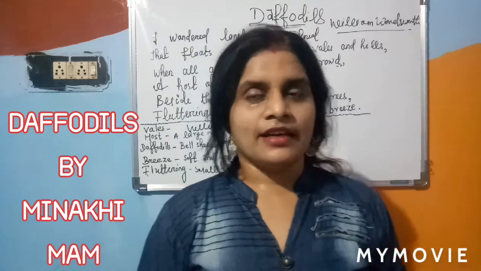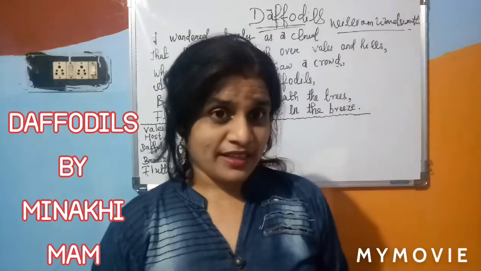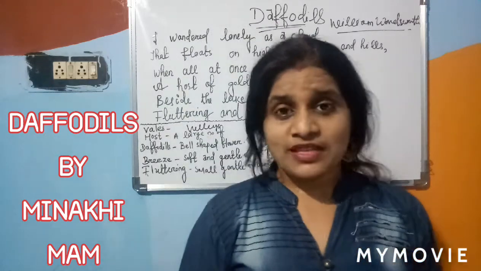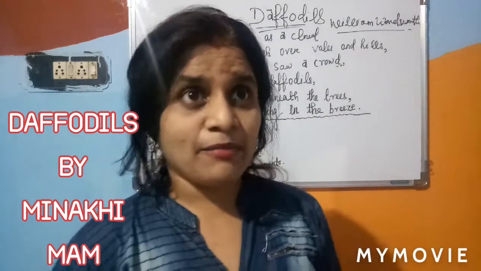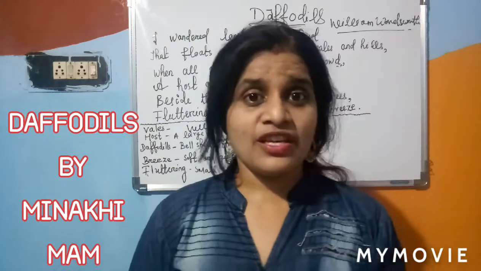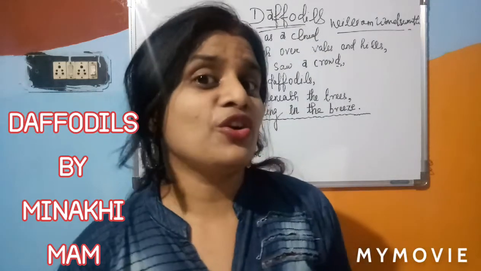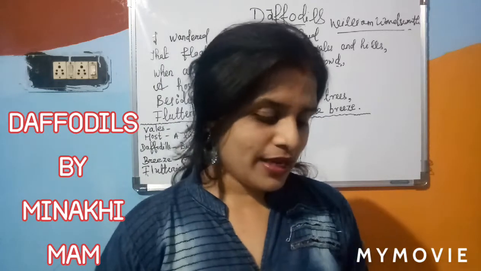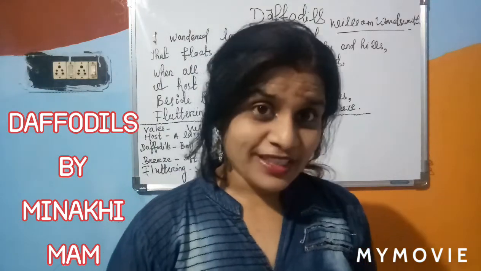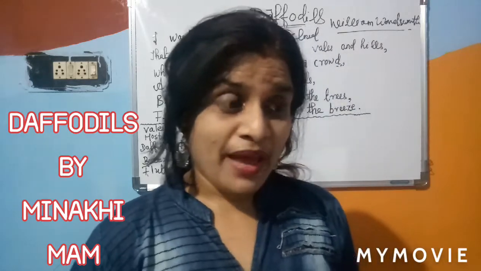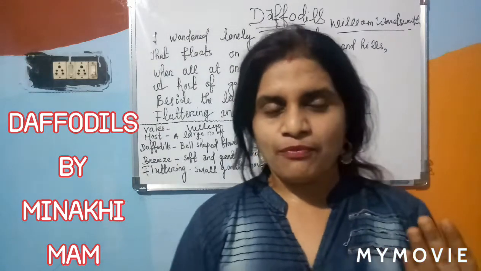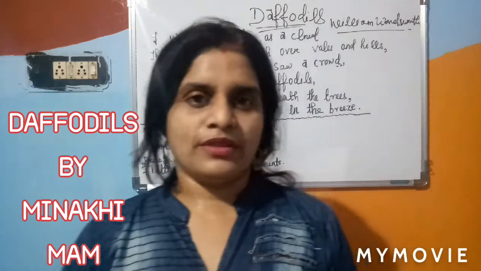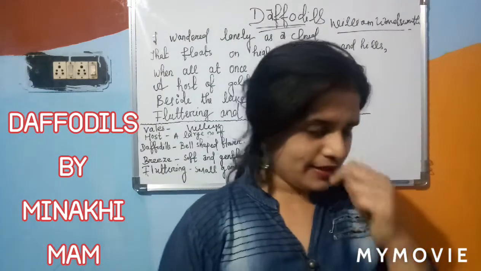He was an English poet of the Romantic age, and he was one of the best well-known poets of his times. Like P.B. Shelley, John Keats, Byron, and William Wordsworth, there were four famous poets in that age.